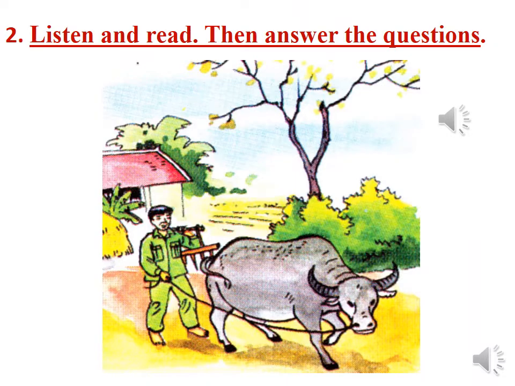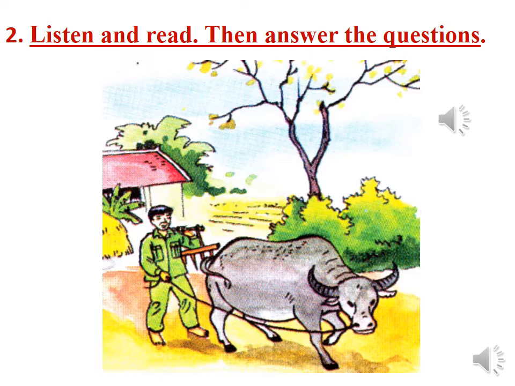2. We continue with Part 2. Listen and read, then answer the questions. In this picture, this is Mr. Hai, and you listen to the text about him. Now, let's listen.